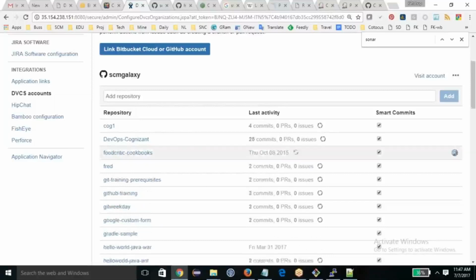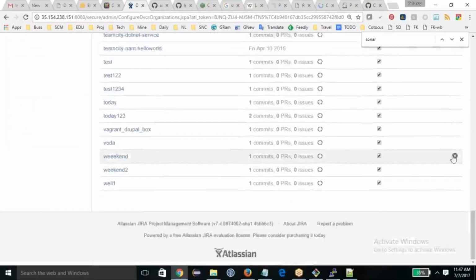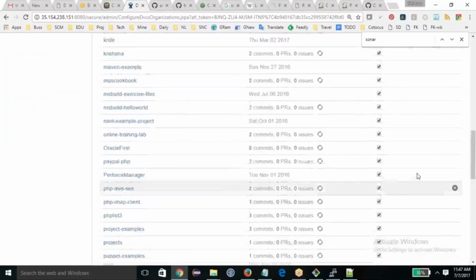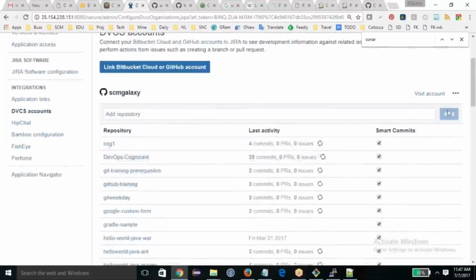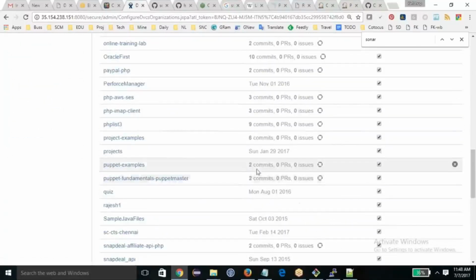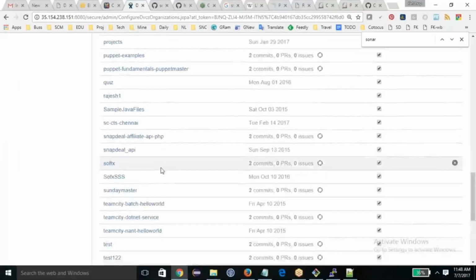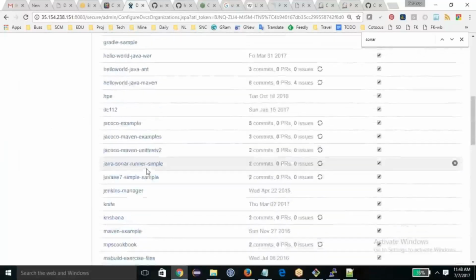There's no option where I can disconnect all at once, unfortunately. Okay, so now let's go with this much. Now I have selected my source code, which is here in this one.